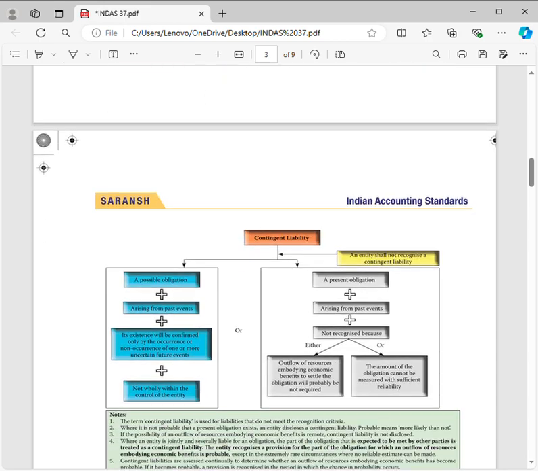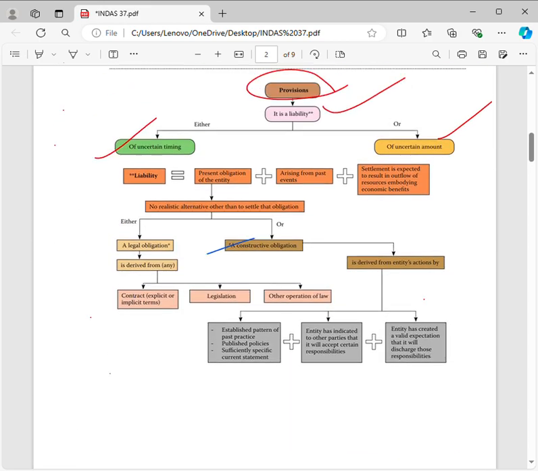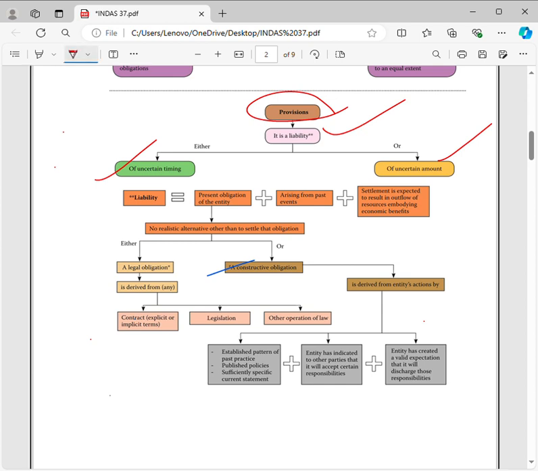Then it should be a provision. Here you have uncertainty on amount or timing. The outflow is certain, but whether it will come this month or next month may be uncertain. Next, you need to recognize the provision.